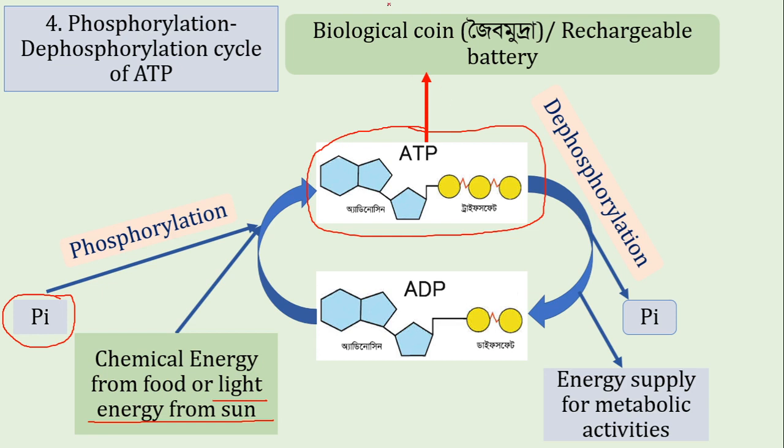At first, we'll discuss why that is called biological coin. What is the function of a coin? We can go to the market and buy any necessary thing from the market, spending the coin or money. Similarly, this ATP can be spent to perform different chemical reactions. To perform all kinds of chemical reactions, we have to provide energy, and this energy will be provided from the breakdown of ATP. So that acts like the money or coin. That is why ATP is called the biological coin. That is also analogous with the rechargeable battery.